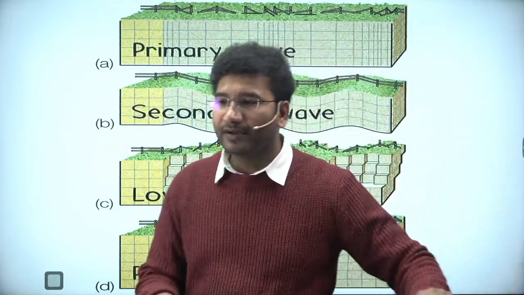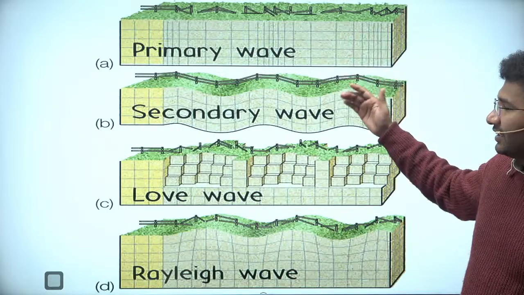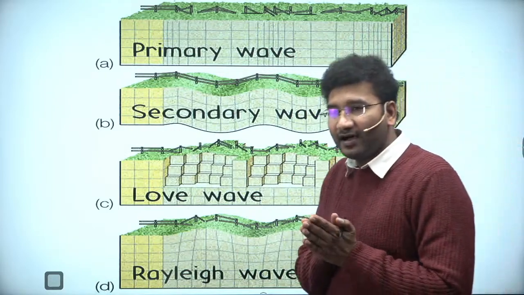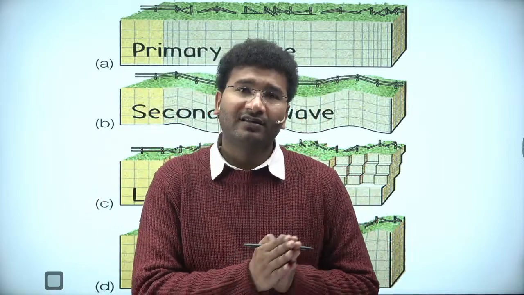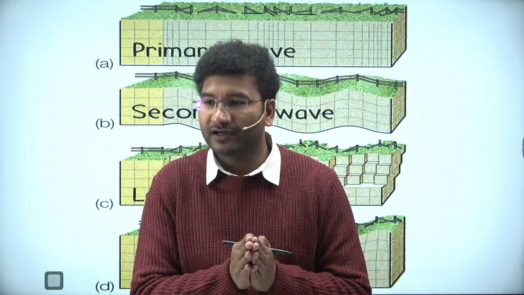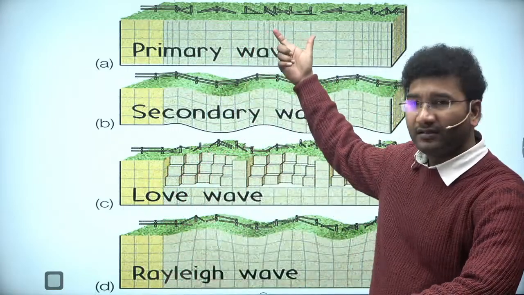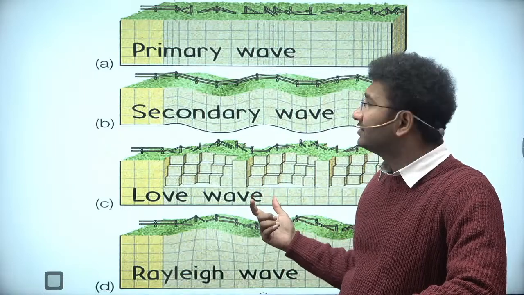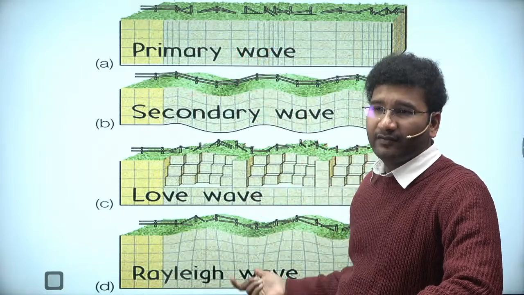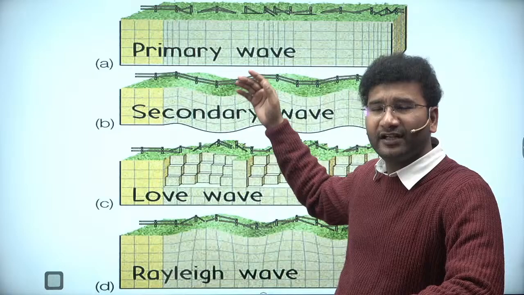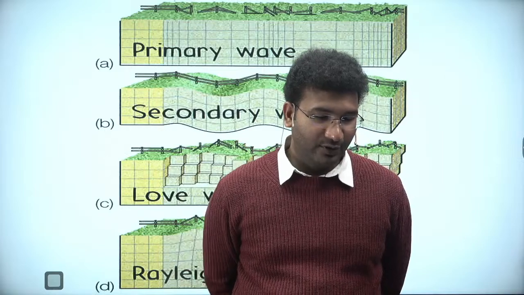You tell me, among all these, which wave is considered the most dangerous? P waves, S waves, L waves, R waves. Or else I can ask you: arrange the following waves in descending order of their capacity to damage the infrastructure built on the surface of the earth. Meaning, which wave can cause the most damage, in descending order. Please arrange in the comment section so that I can look into it.